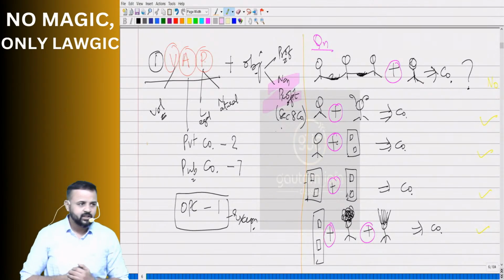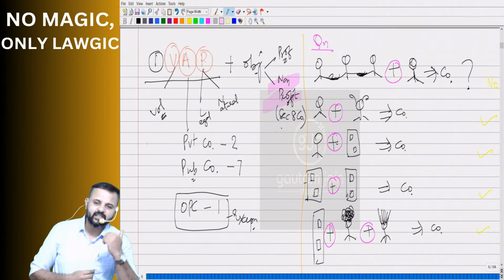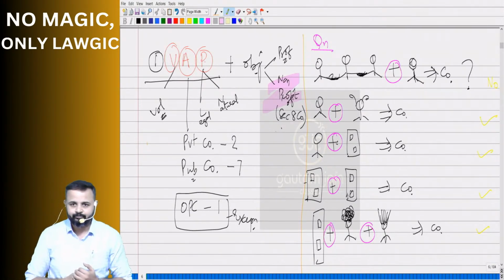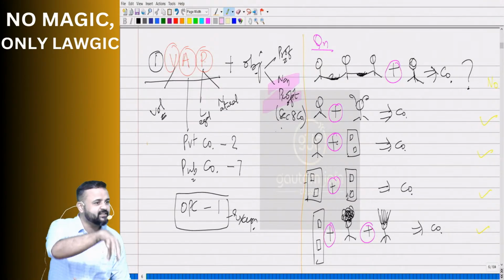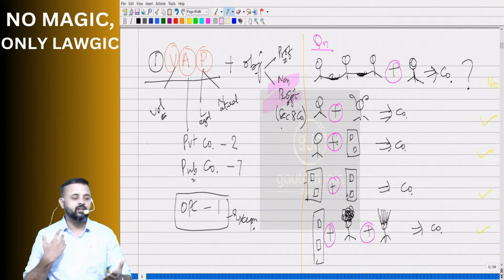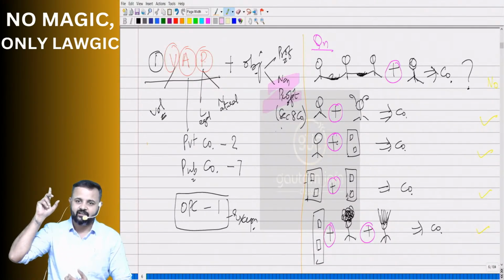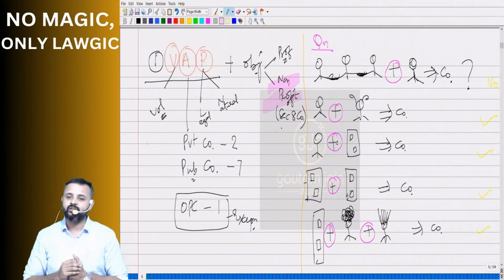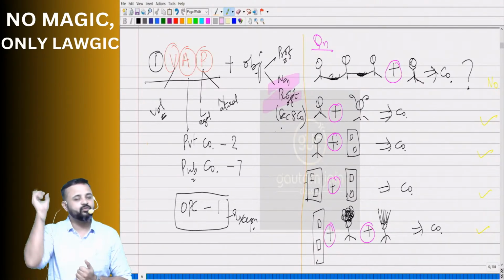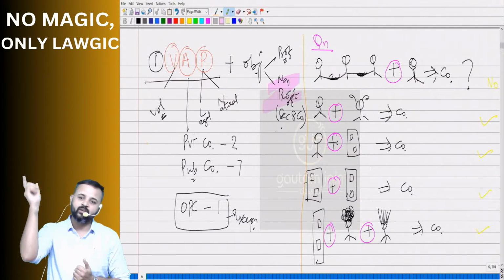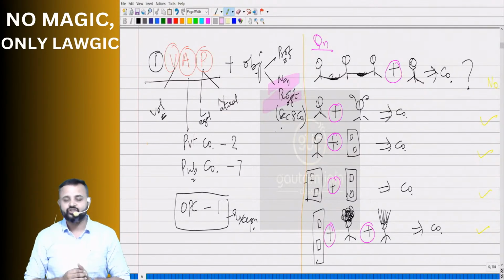Yes, sir. Why are we calling those companies Section 8 companies? Because the provision is contained in Section 8. So that's where we call it a Section 8 company. Earlier in the 1956 Act, it was called a Section 25 company. Reason? The provisions of non-profit companies were mentioned in Section 25.